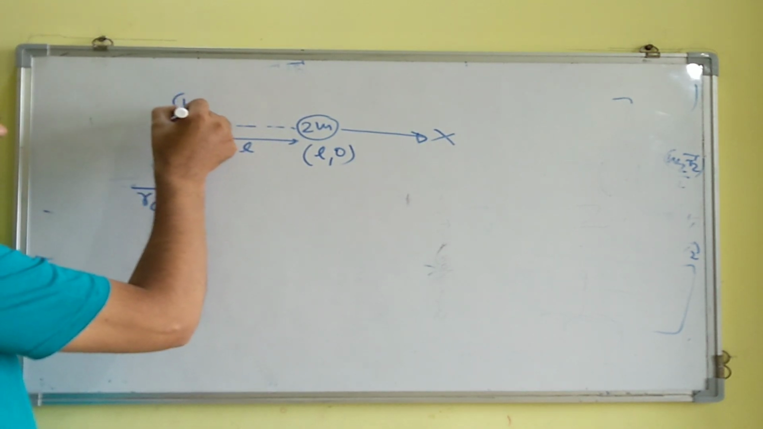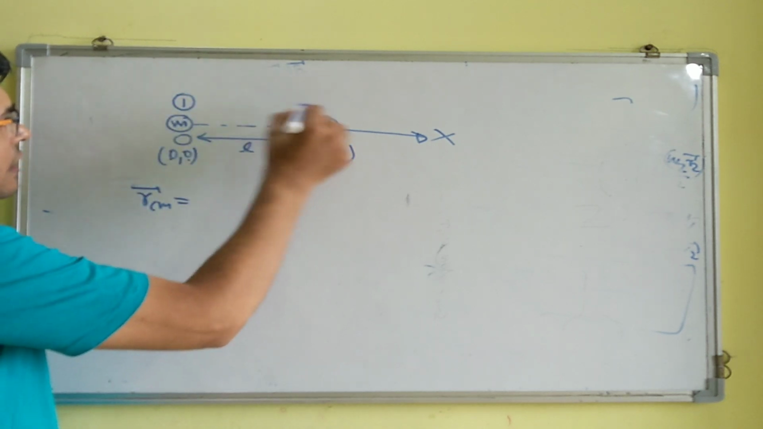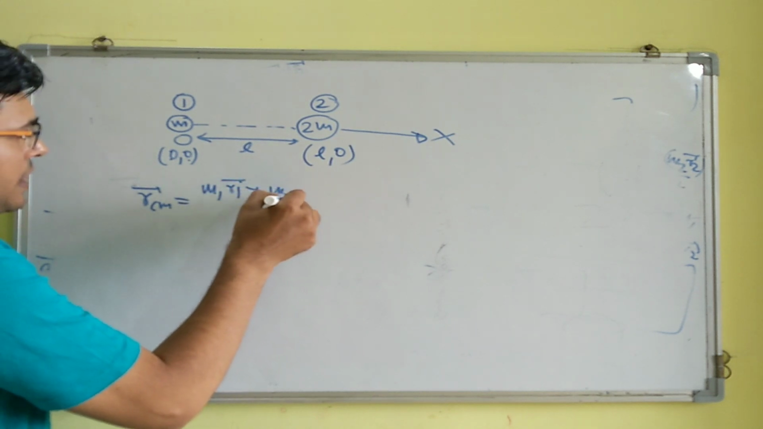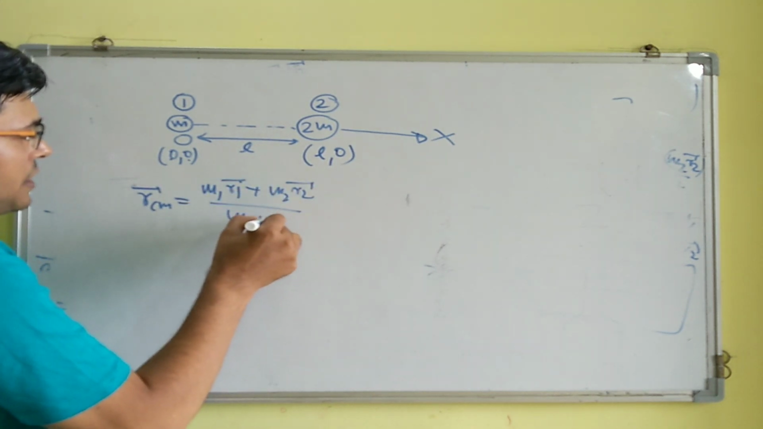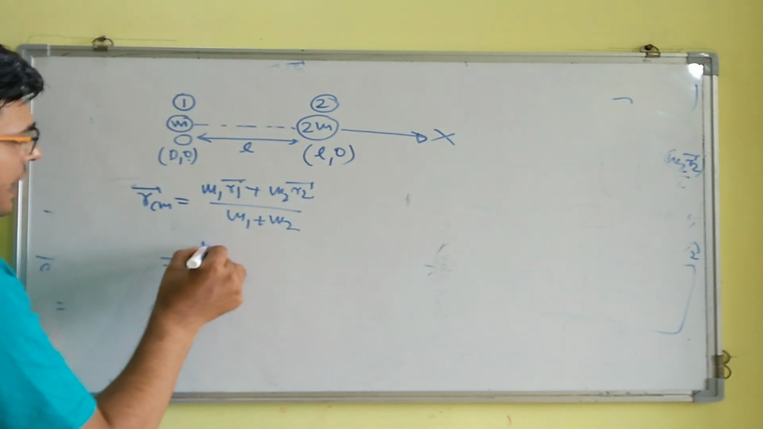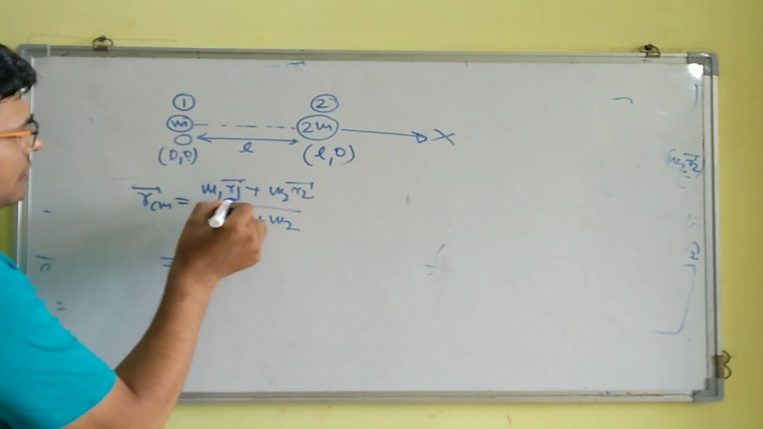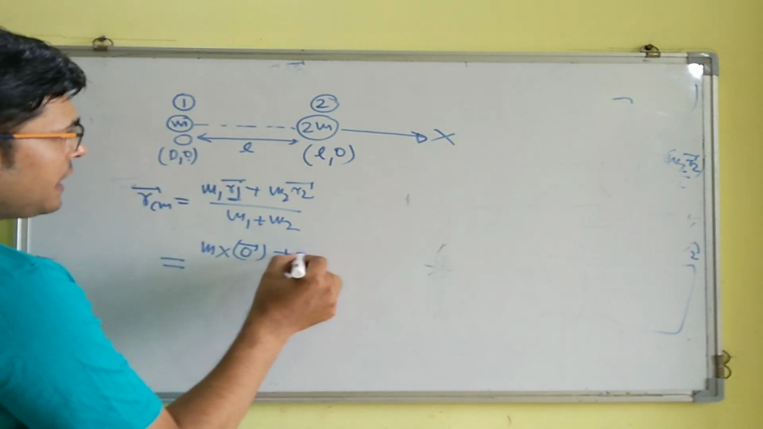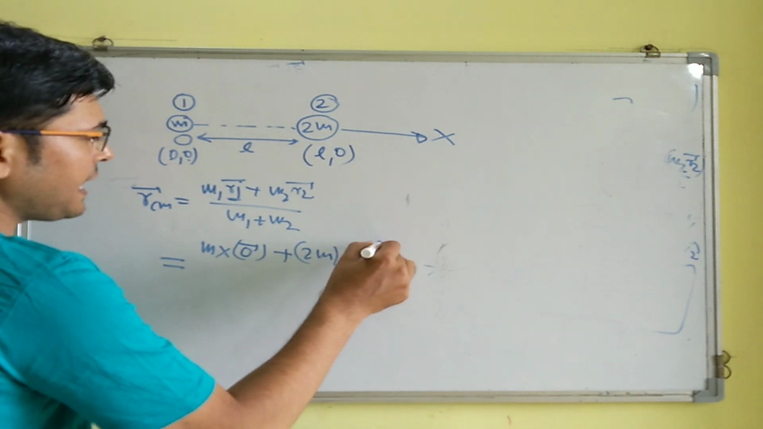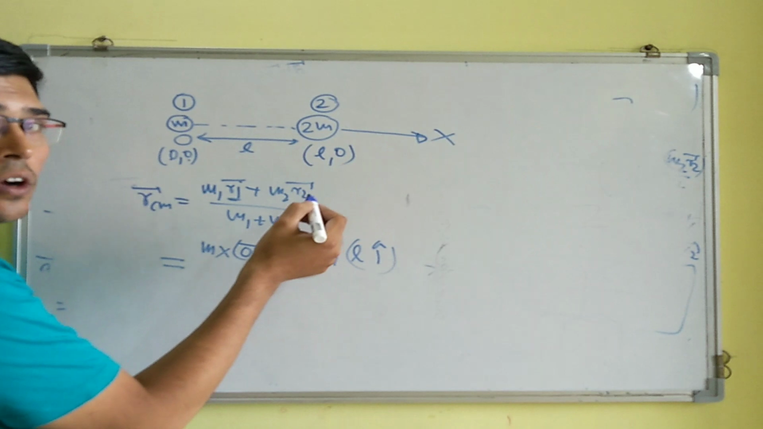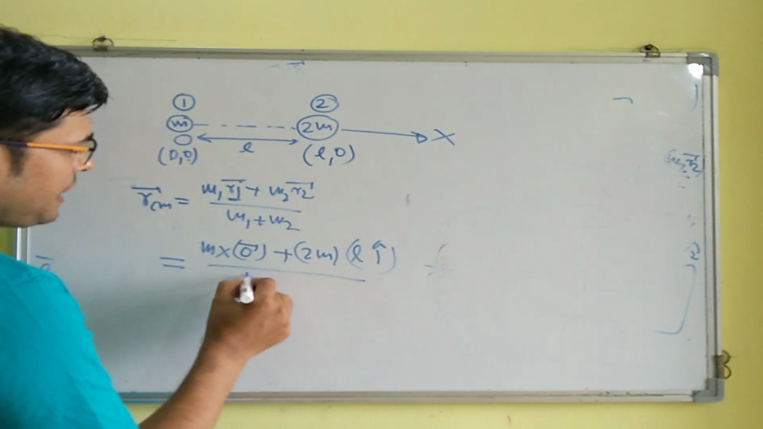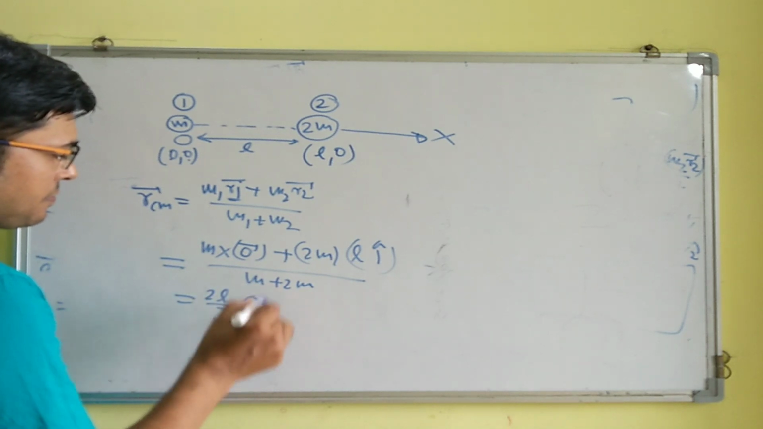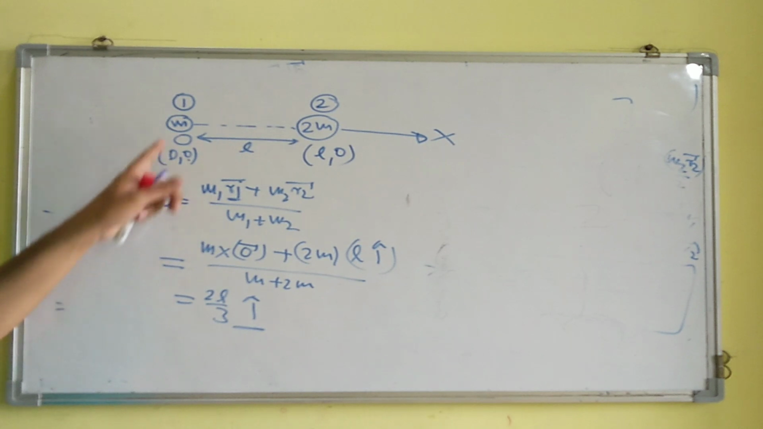So by the definition of center of mass, RCM, and we number them 1 and 2, we can write down (M1 R1 plus M2 R2) by (M1 plus M2), right? So m and its coordinate would be a null vector, as this is placed at origin, and this is 2m, and this can be written as L i cap. It has no y component, so L i cap by (m plus 2m). So this comes to be 2L by 3, right?